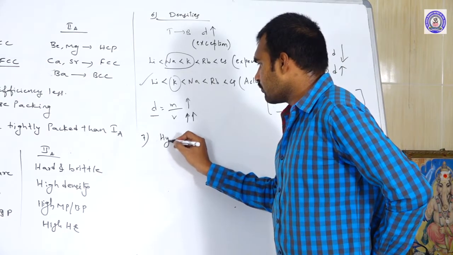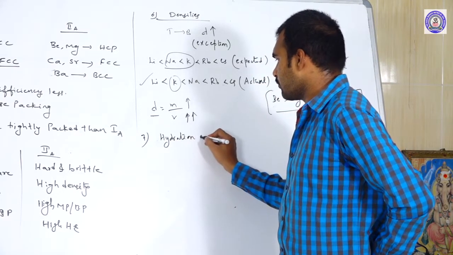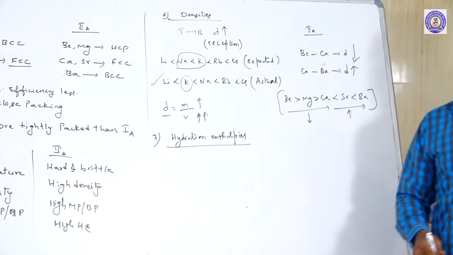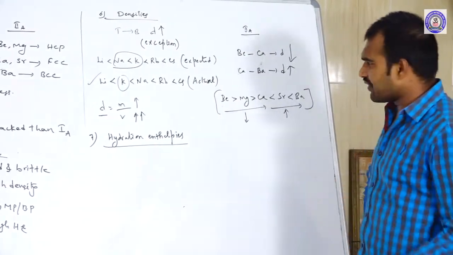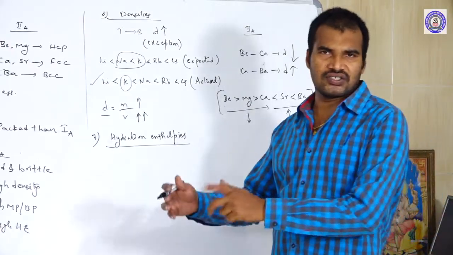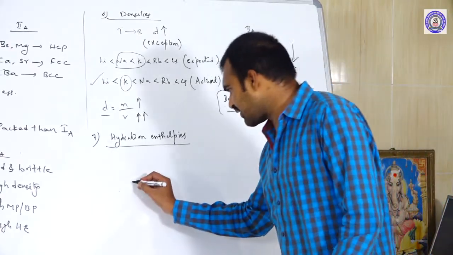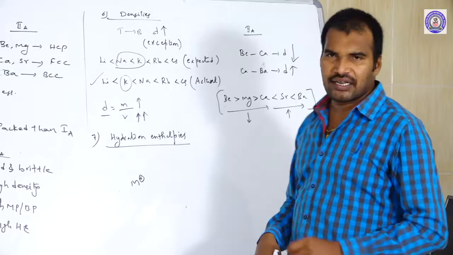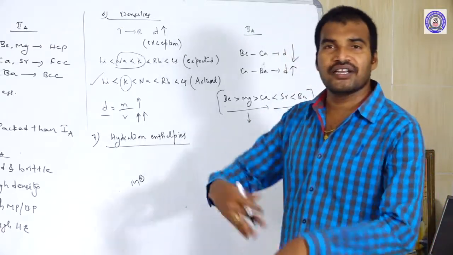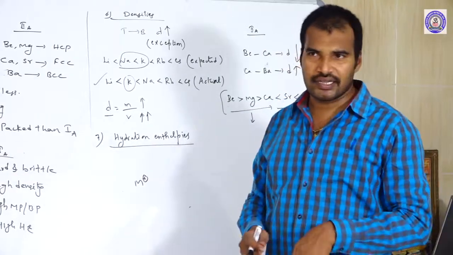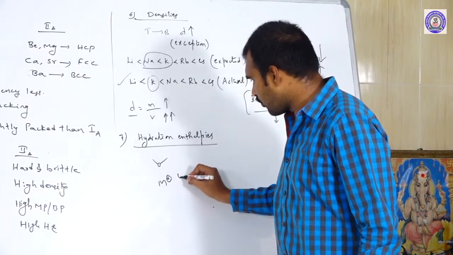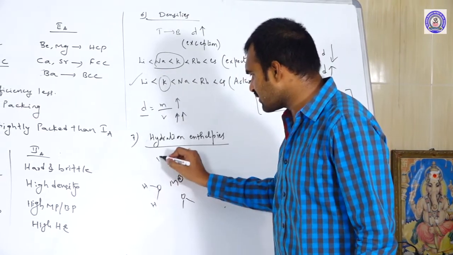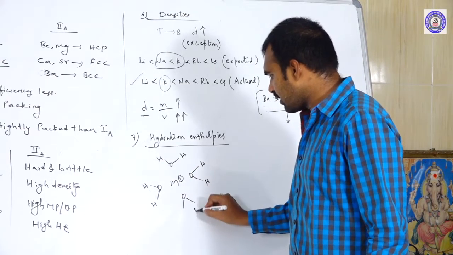Hydration enthalpies. What is exactly hydration energy or hydration enthalpy? Hydration enthalpy is nothing but, as we know, the metals exist in solution in the form of metal ions. So let us take a metal ion, M plus, or any ion. When you dissolve the metal ion in water, immediately the water molecules surround that ion. This is one water molecule, this is another, this is one other. Like this, the water molecules are surrounding the particular metal ion.